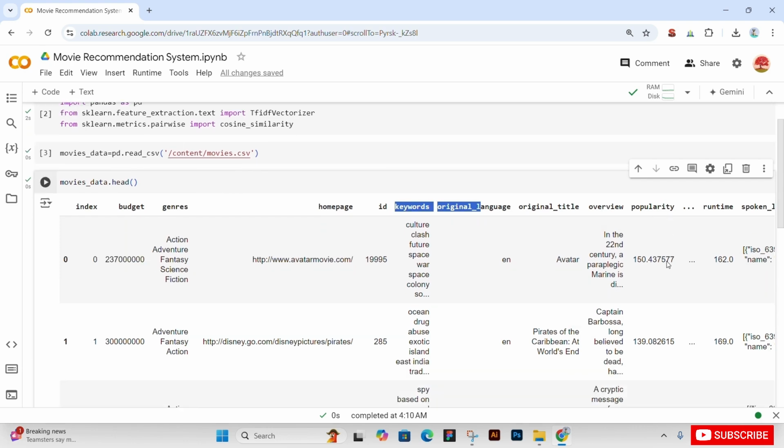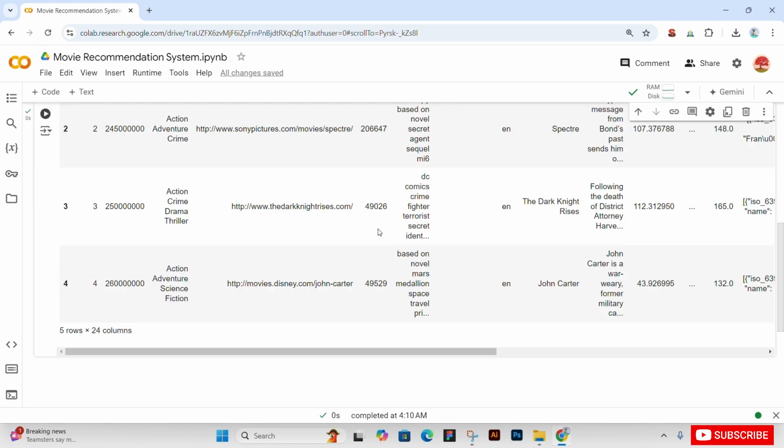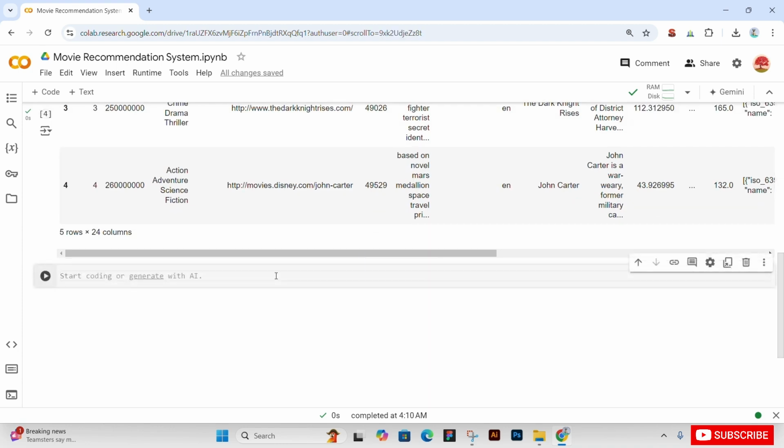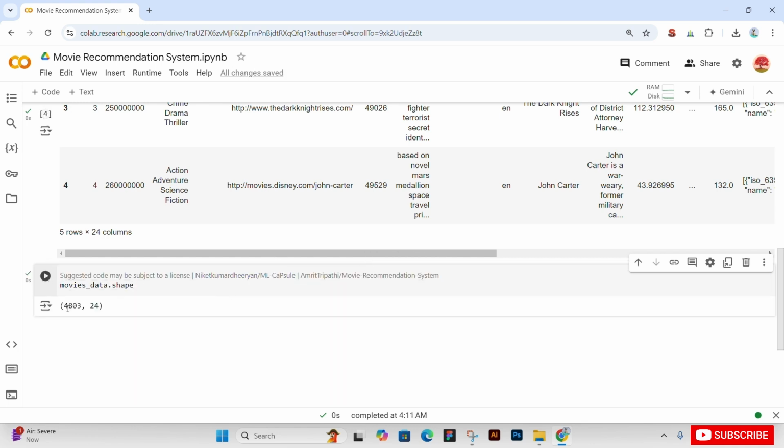Basically these are our main components: genres, keywords, etc. These will help us in predicting our data. So now we will display our shape, how many columns and how many rows are there in our data. So movies_data.shape. Now check. There are 4,803 rows and 24 columns.